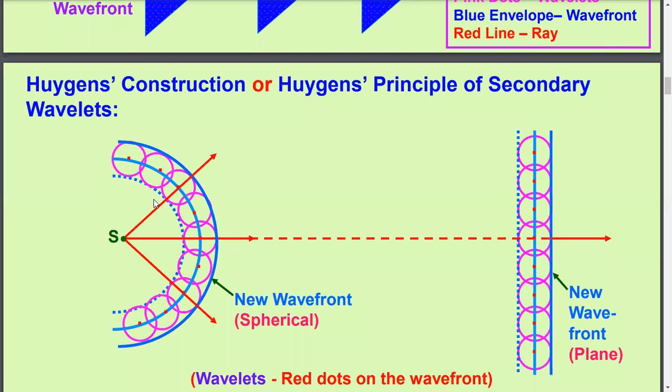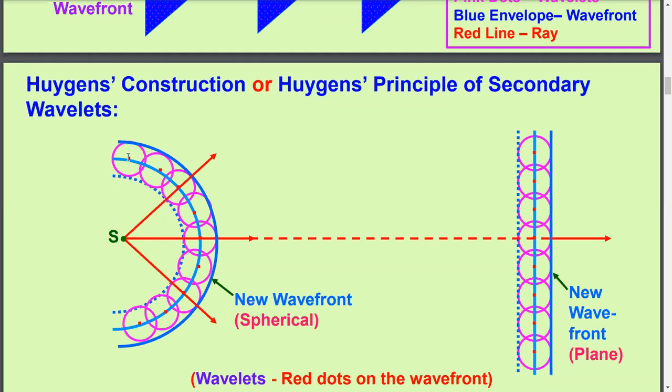Initially this dotted line indicates the initial position of the wavefront. Now this wavefront has reached this lighter blue place, and this lighter blue has a point denoted by a red dot. The red dot acts as a wavelet, or you can say a secondary source of light.